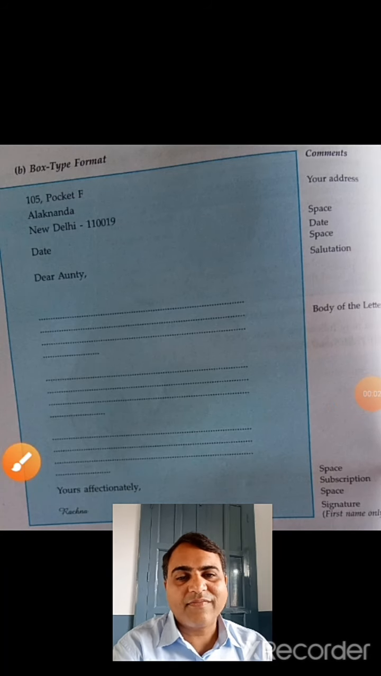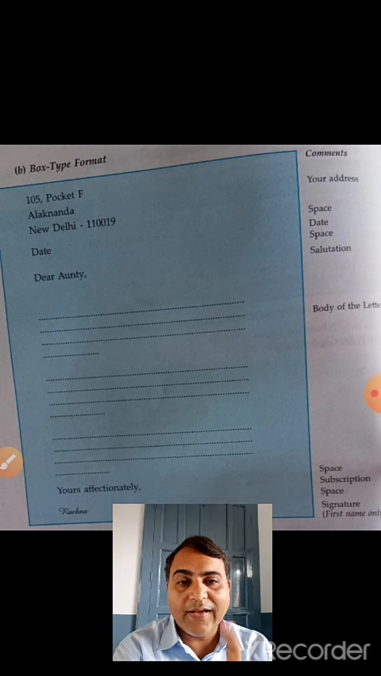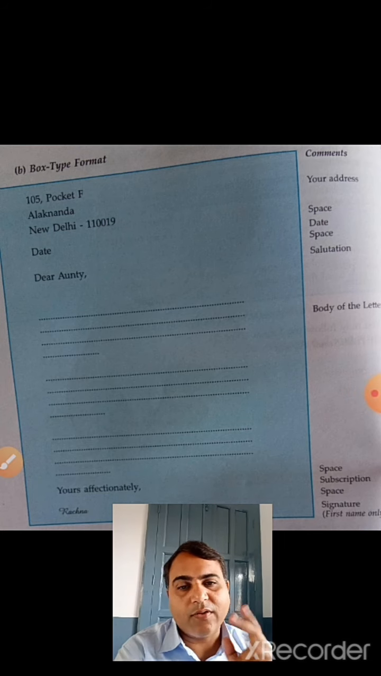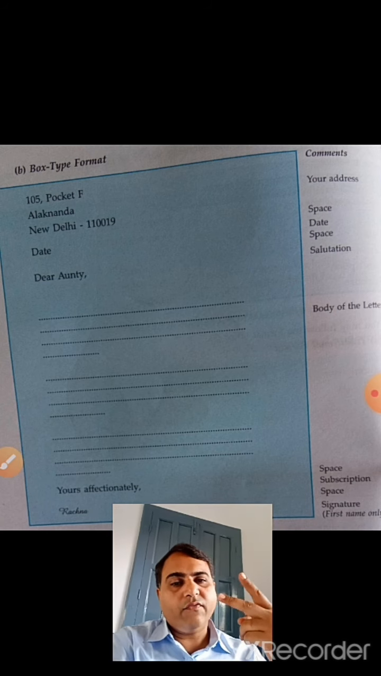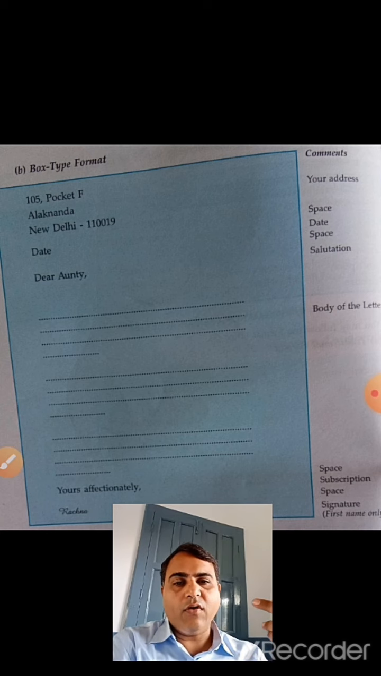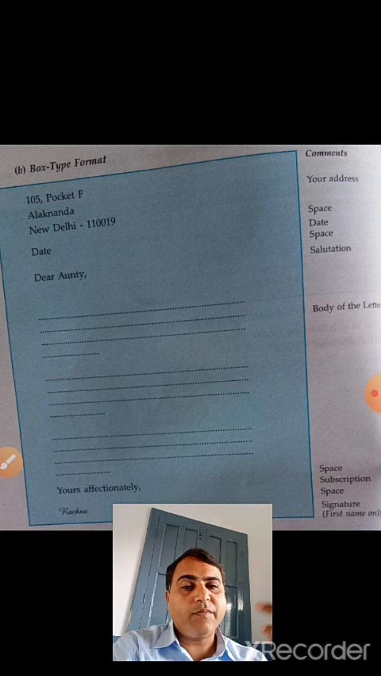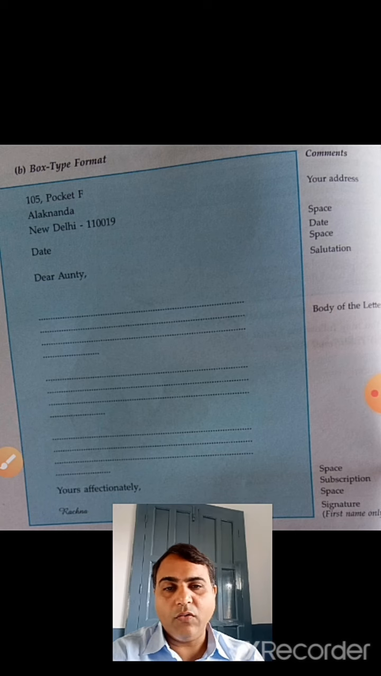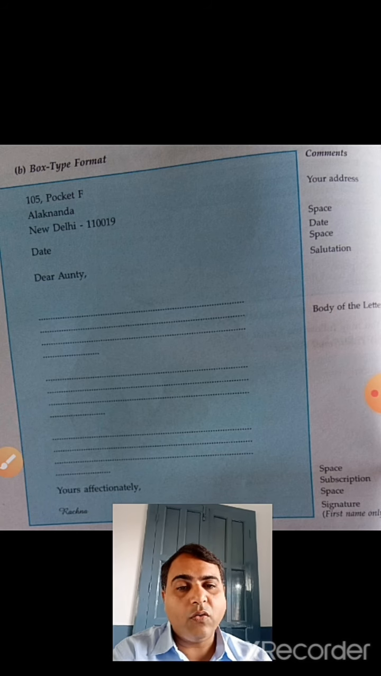Hello dear children. In today's class we shall learn letter writing. As we know, there are two types of letters. One is formal and another one is informal. A formal letter you write to people whom you do not know, that is, people whom you do not know at all.